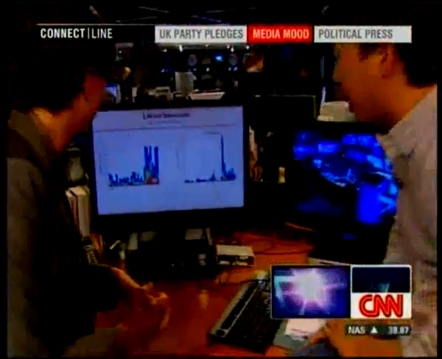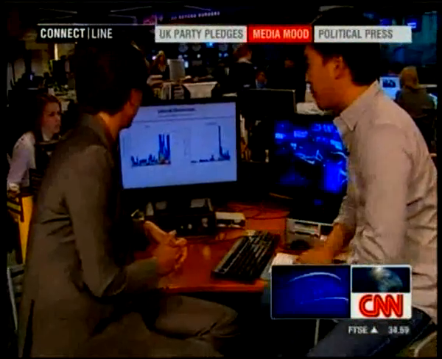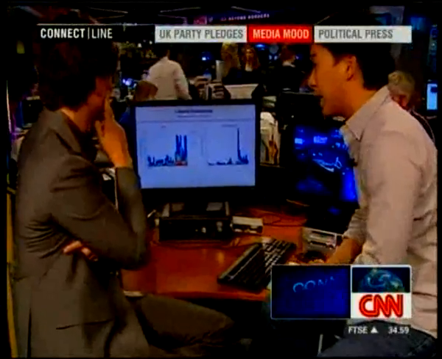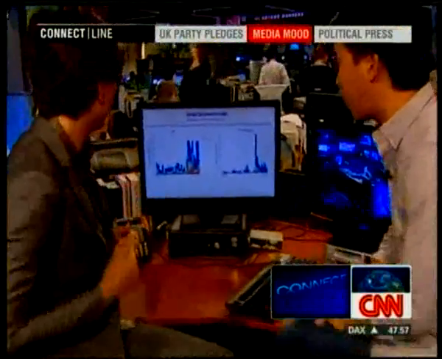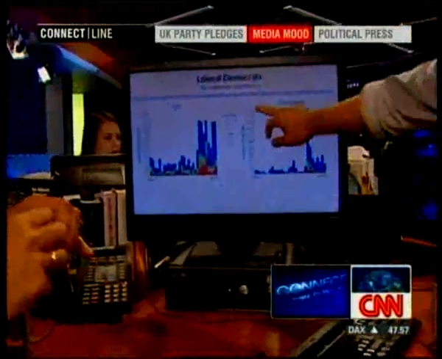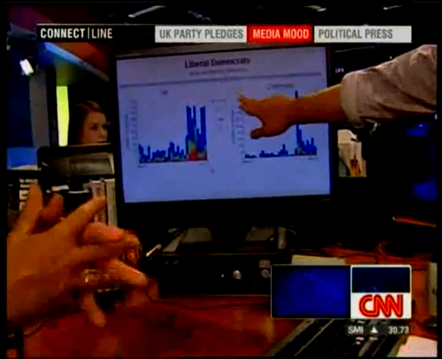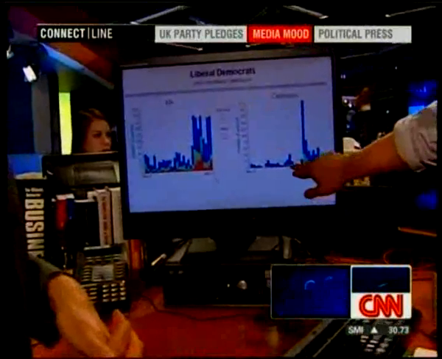We're just on to our third party, the Liberal Democrats. Many of you may not know them overseas, but they are the third most popular party here in the UK, and they could have a big role to play in the next government if indeed it is a hung parliament. But what's interesting to note here, just on the left, the number of articles. Just take a look. We had 1,000 just before, just 200 here, and in the lead up to April 6th overseas,